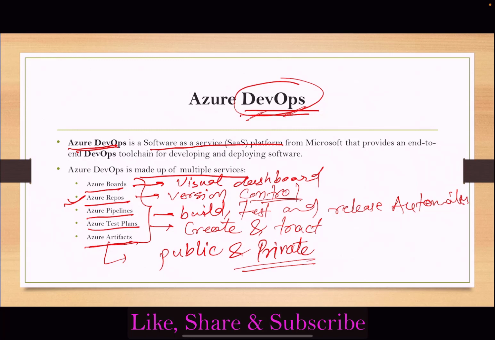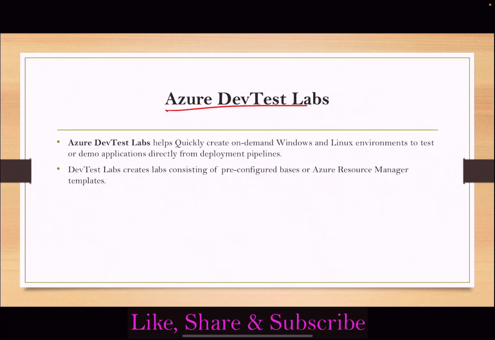Let's talk about the next service, that is Azure DevTest Labs. Azure DevTest Labs helps quickly create on-demand Windows and Linux environments to test or demo applications directly from the deployment pipeline. DevTest Labs creates labs consisting of pre-configured bases or ARM templates.